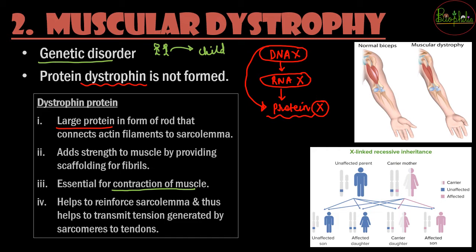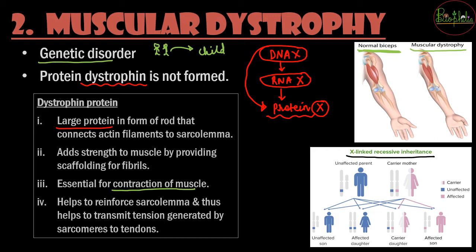Normal biceps, as you might see over here in the figure, look different from those of a person who is suffering from muscular dystrophy. The muscles will not be full, they will not be in their normal shape and size. So all that is going to reflect on their muscular movements. This is a genetic disorder which is called X-linked recessive inheritance.